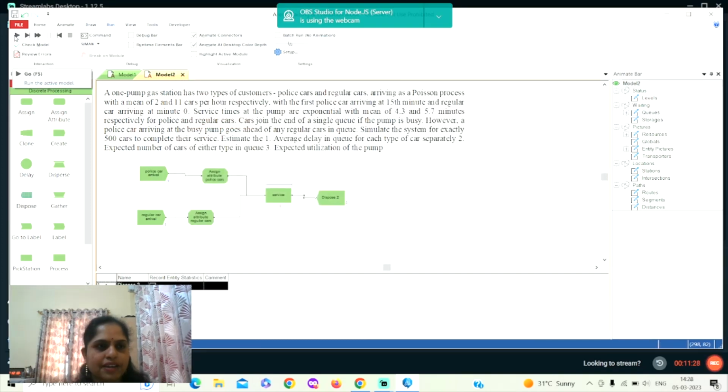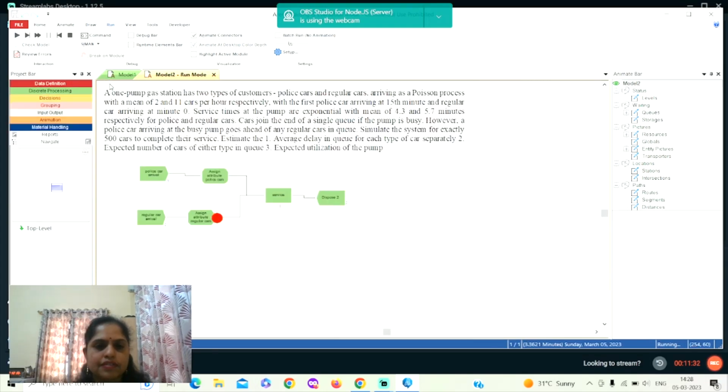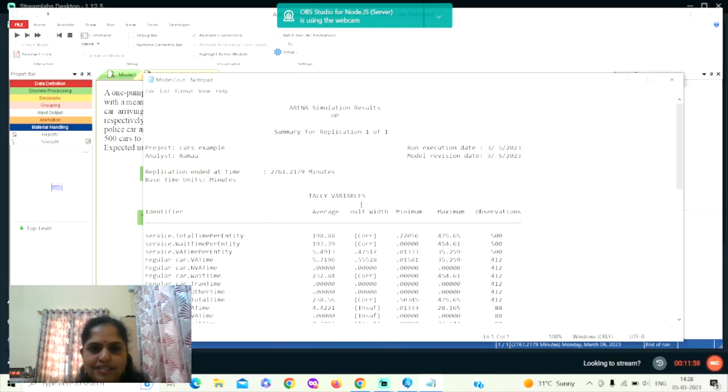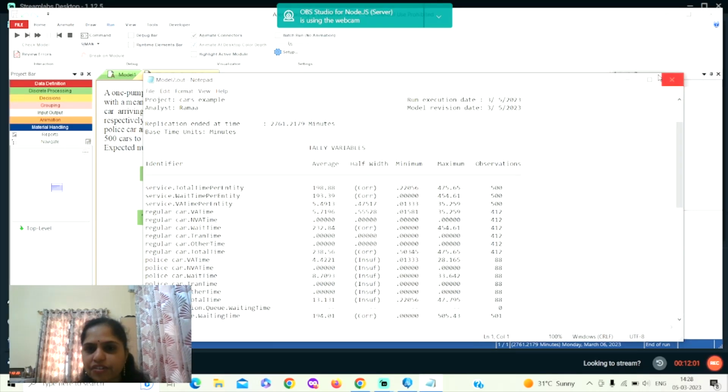This is for the running purpose. So we can see the green, whenever the green car, it is given the most priority and it is not waiting much, but the red cars, they are waiting. So we are running up to, you can visualize here, it is around 300 cars have come already. So we can increase the speed also, but I fixed the speed here. So I'll be showing it for 500 cars. So once that is done, this is the output.